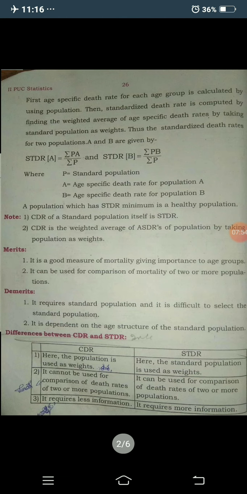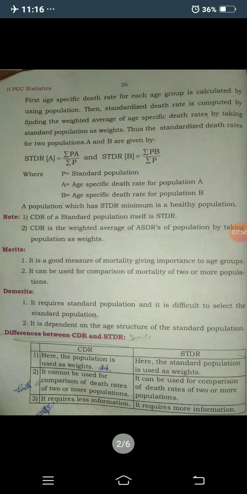So easily you can calculate the population growth rate or death rate, the standardized death rate, by using the age specific death rate. By using this age specific death rate, you calculate the standardized death rate. First, the age specific death rate for each age group is calculated by using the population.